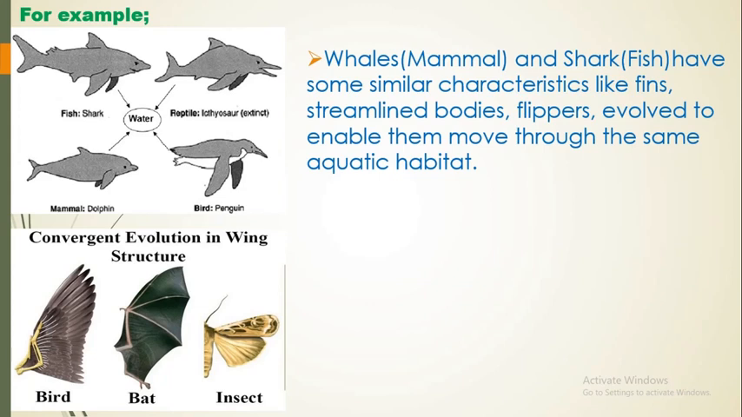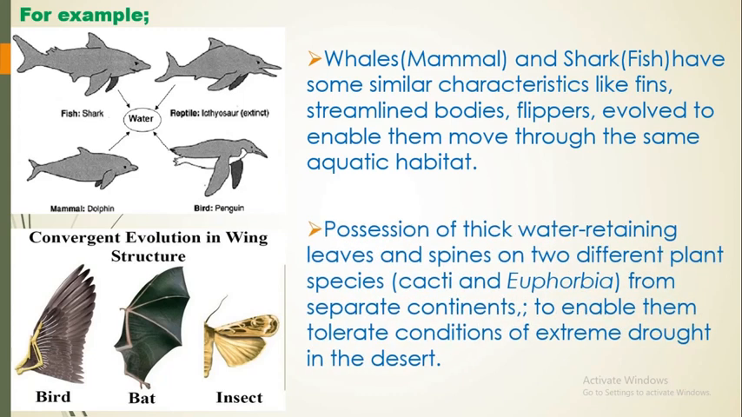So if you study the shark, the penguin, and other animals here, you find out that they have similar structures, though they are from different ancestral origin. Now these similar structures help them to be able to survive in the same aquatic habitat. Another example is the possession of thick water-retaining leaves and spines in two different plant species, that is the cactus and the euphorbia plants.